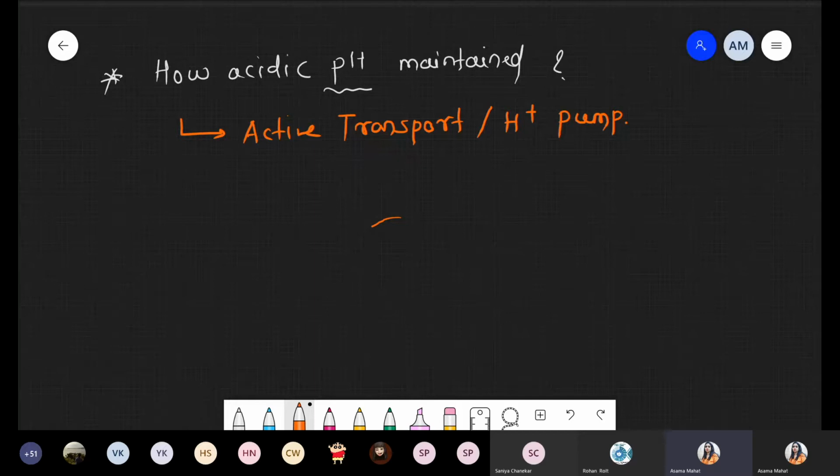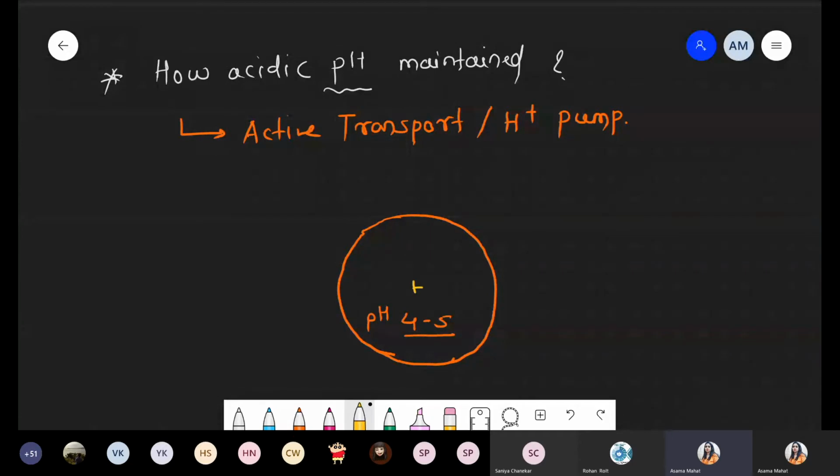These are organelles, and the organelle we are talking about is the lysosome. The pH of the lysosome is acidic, which lies from pH 4 to 5. Last class we also discussed that acidic pH means there should be a high concentration of protons inside this lysosome. And we already discussed that lysosome is the suicidal bag of the cell, rich with hydrolytic enzymes, and for the activity of those lysosomal enzymes they require acidic conditions.